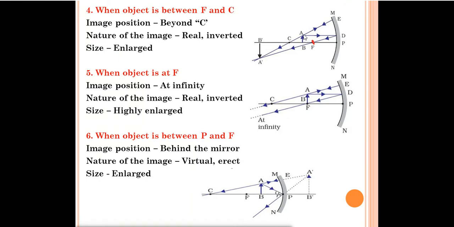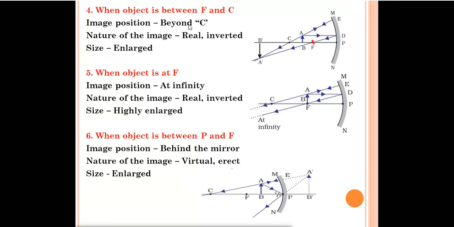Okay. So one ray of light will come from this point. It is parallel to the principal axis, so it will pass through the focus point F. The second ray of light, from where we can pass it? We can pass it through center of curvature, because no other options we have in this case. We know that if we pass one ray of light through center of curvature, it will be reflected back in the same direction. So if both the rays of light meet together, they will meet over there beyond C, and this name of the image will be A dash and B dash.